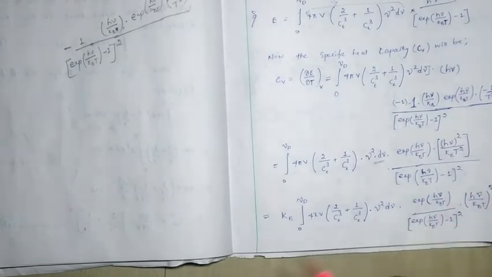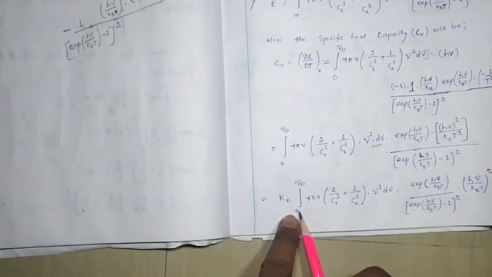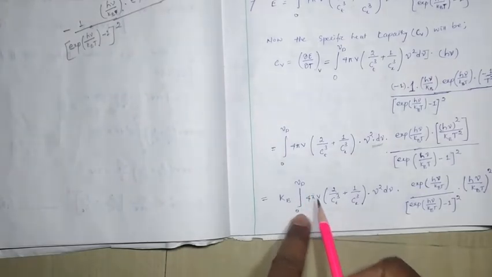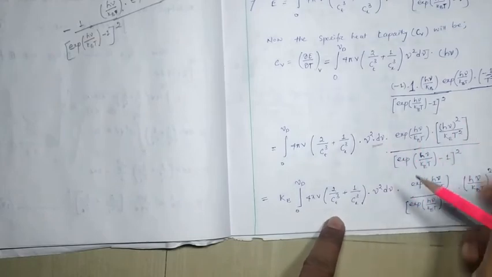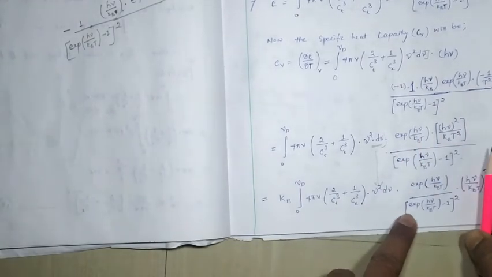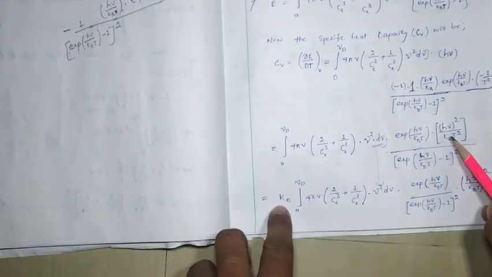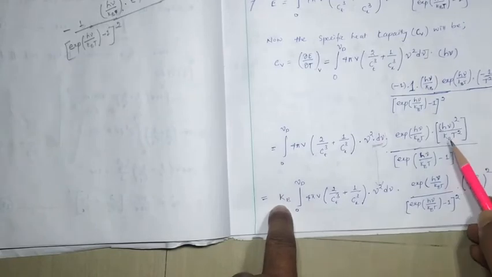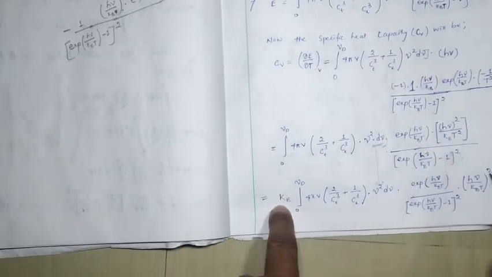Okay, now here you can see k_B into 0 to mu d, 4 pi V into this much as such, same terms. So here k_B is there, one k_B I multiplied, one k_B I divided, so it will be k_B square. So I can write h mu by k_B T into square.